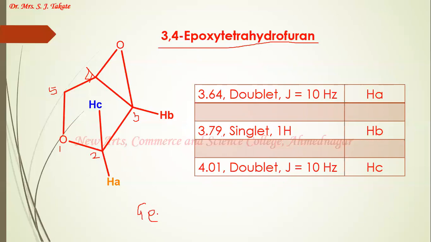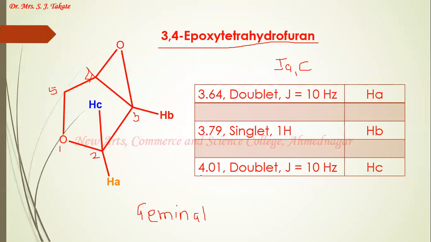Actually, the 10 hertz coupling constant value is because of the geminal coupling between the A and C protons. So A couples with C, that is JAC, and that value is 10 hertz. The delta value is 3.64 because the carbon atom is attached to oxygen.